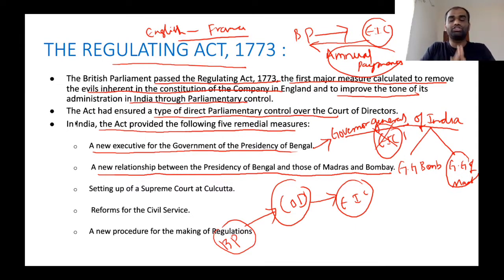According to this new procedure, both the Governor General of Bengal as well as the Governors of Bombay and Madras can pass regulations for the well-being of the Company. So these are the new regulations that were passed in the Regulating Act of 1773.